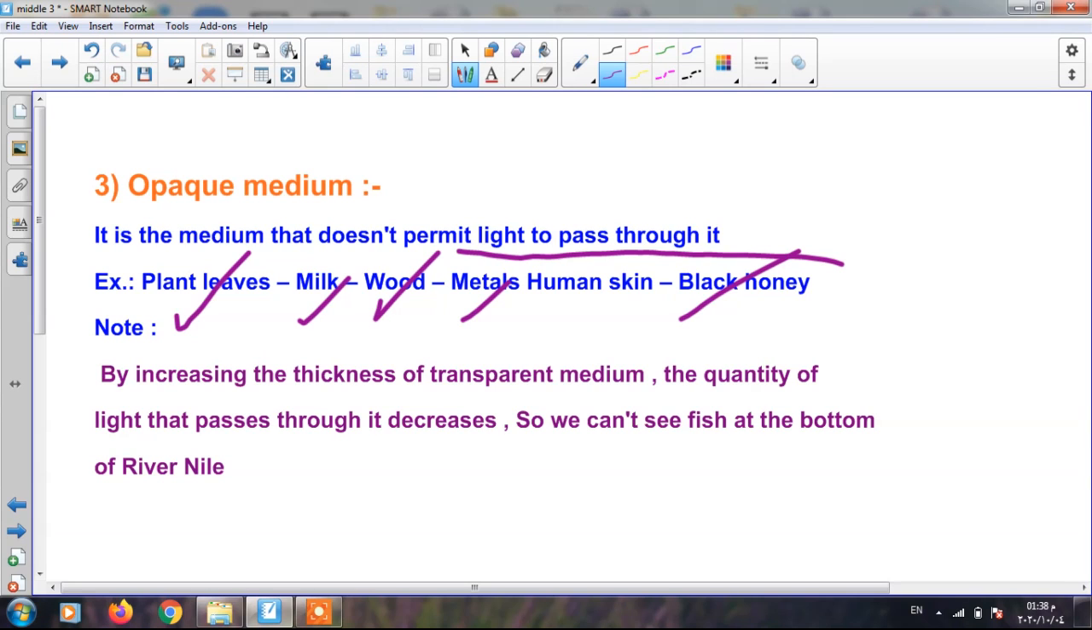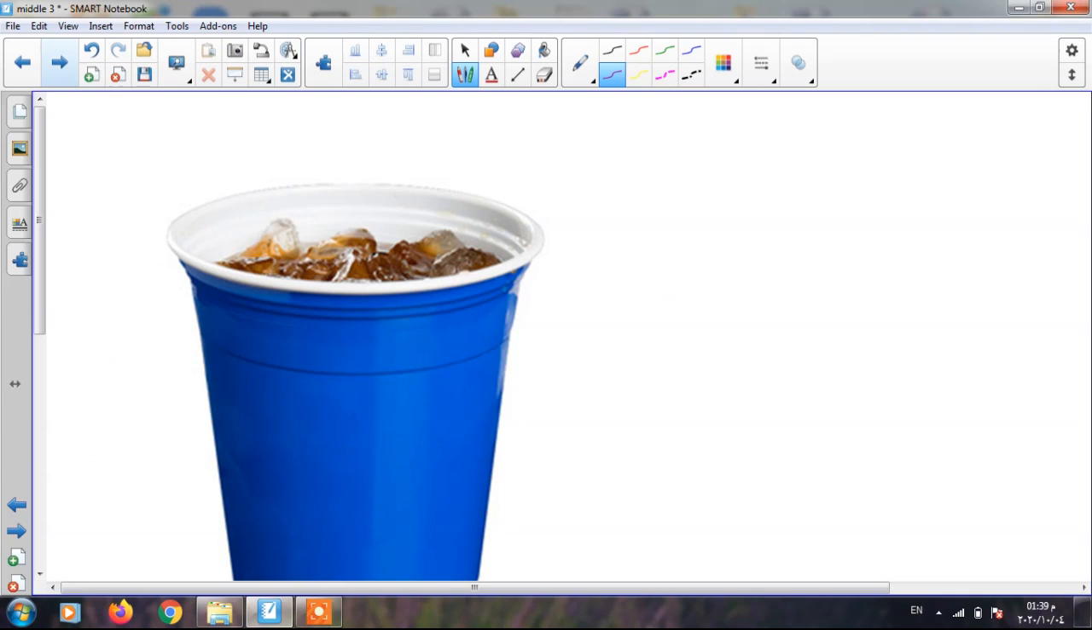Here, a very important point. By increasing the thickness of the transparent medium, the quantity of light that passes through it decreases. So if the thickness increases, the quantity of light that passes through it will decrease. And this is why we can't see the fish at the bottom of the river Nile. Here, a very important reason. Although water is a transparent medium, we can't see the fish at the bottom of the river Nile. Why? Because the thickness of the water at the bottom is large enough to prevent light from passing through it. This is an example of an opaque medium.